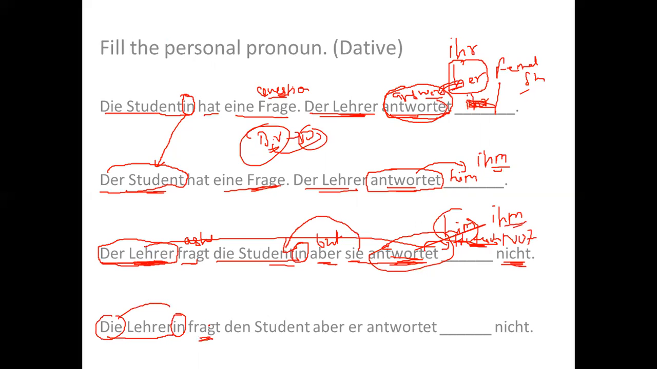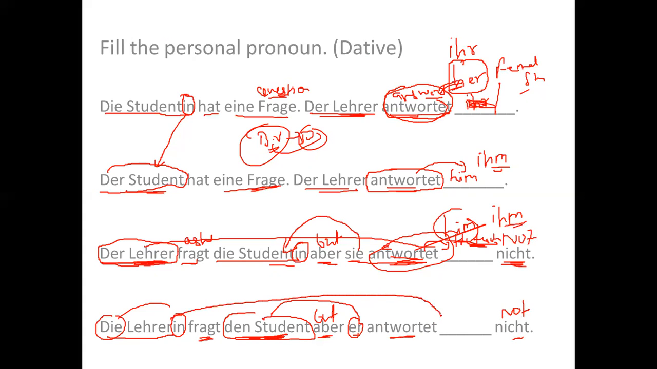So the Lehrerin, the female teacher, fragt asks, then Student, the male student, I'm sorry, aber, but, er. Now who is er here? This male student is er here. But he antwortet nicht. Nicht is not. But he does not answer her. Right? I should write her. So ihr shall be the answer.